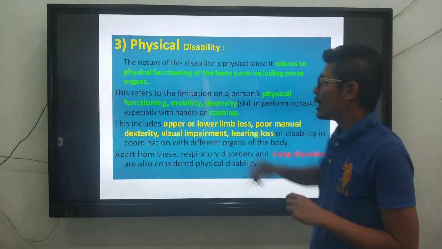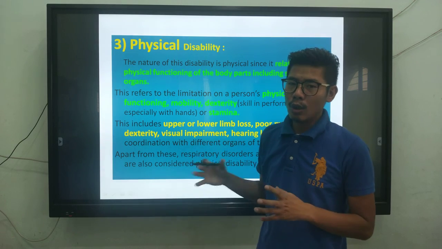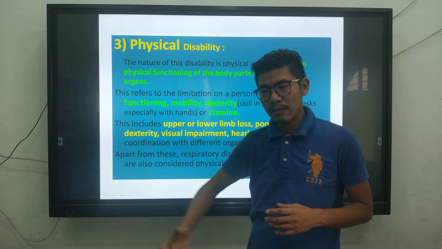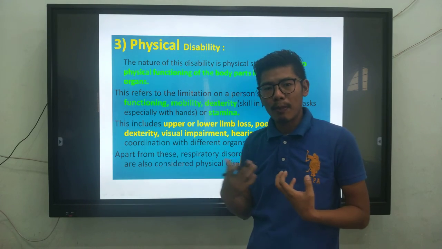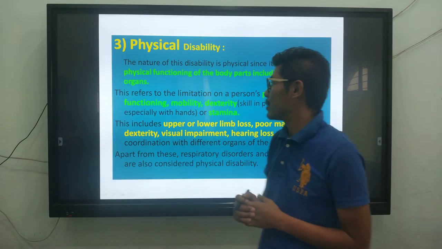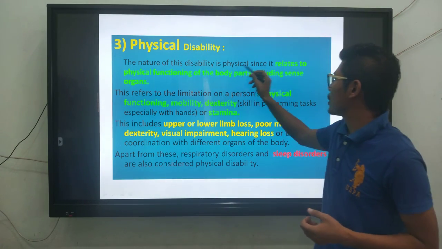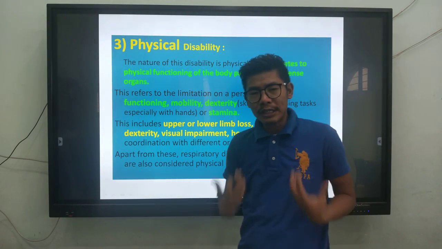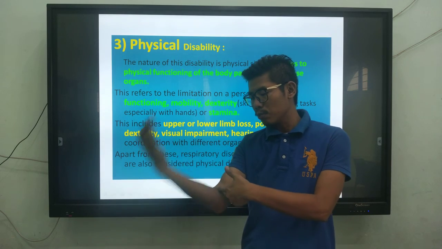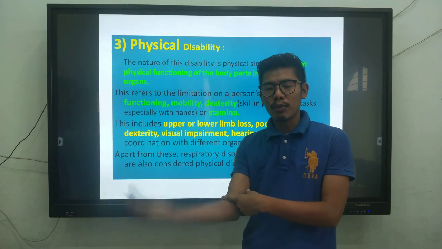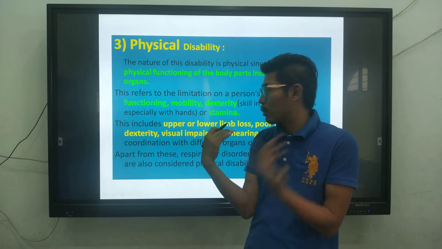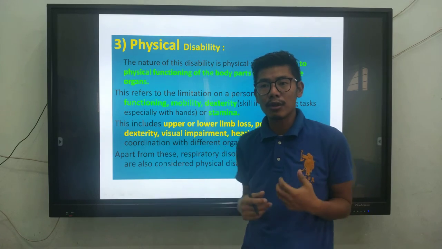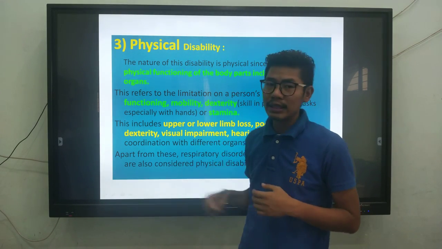Physical disability. Now, when we talk about disability, we always consider another category that's called physical disability. Physical disability means your body is not in proper condition or proper order. The nature of the disability is physical since it relates to the physical functioning of the body parts, including sense organs. So your physical body is not functioning properly. You're not able to move, bend your head, or move or bend your hands properly. That will come under physical functioning. Or it will also relate to the sense organs, how you are sensing. So that will come under physical disability.